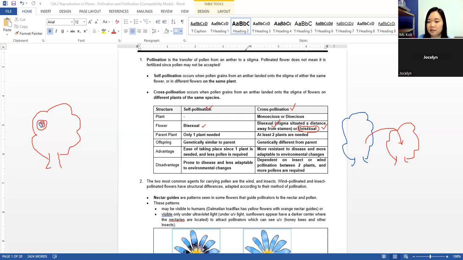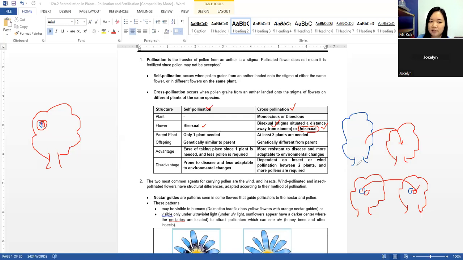Okay, or if the plant is bisexual, that means the plant produce both female and also male parts. It is cross-pollination if it moves from the male of this plant, move to the female of another plant, like this.